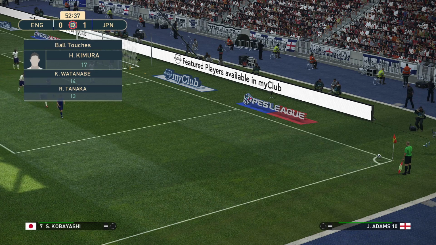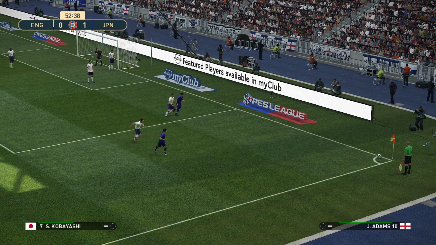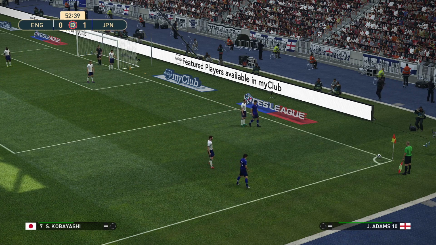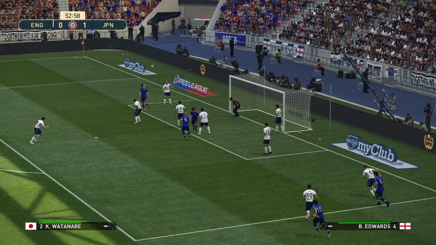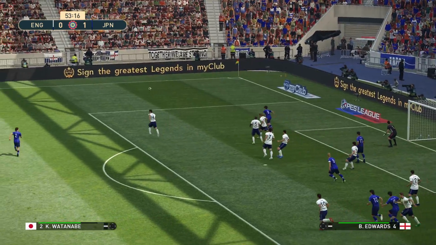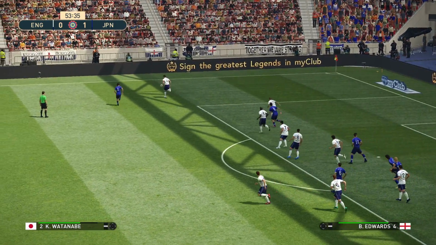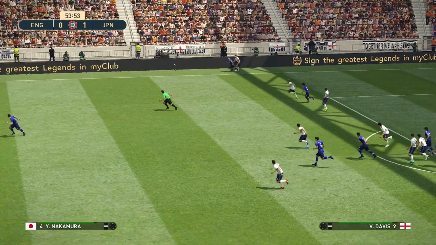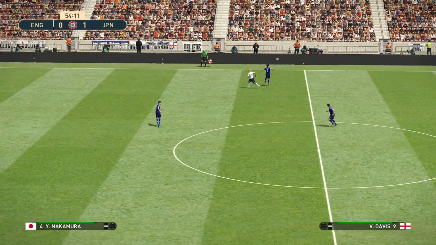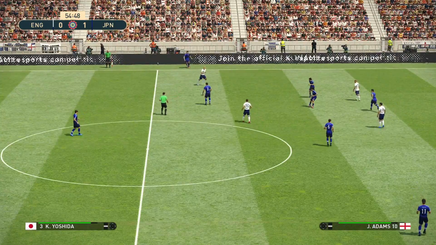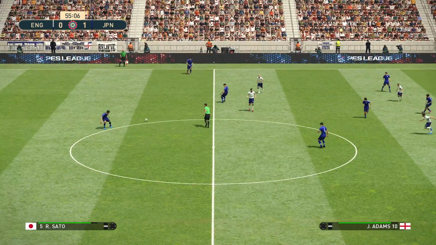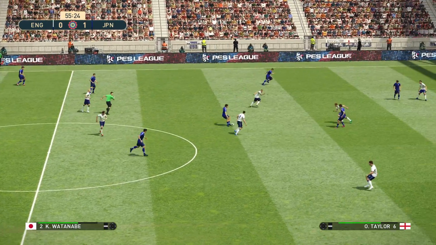Kobayashi to take the corner for Japan. And Roberts with the header. Edwards should get to this. And he hoofs it up the field. Tried to find Davis, but Nakamura gets to it. Nakamura did well to keep it in play. Japan maintained possession.